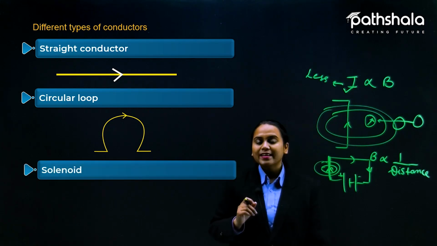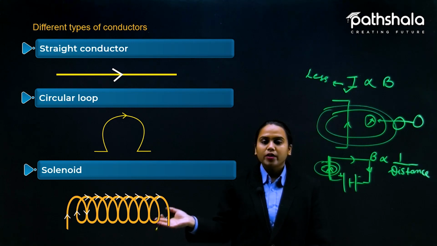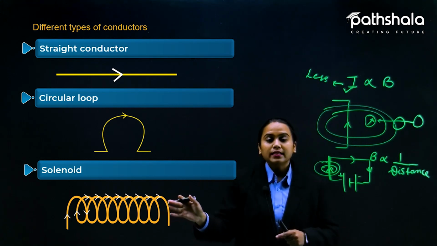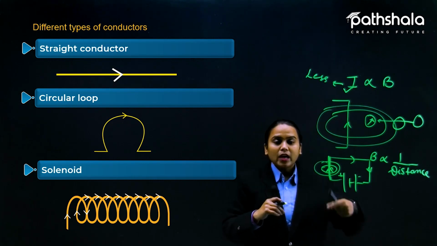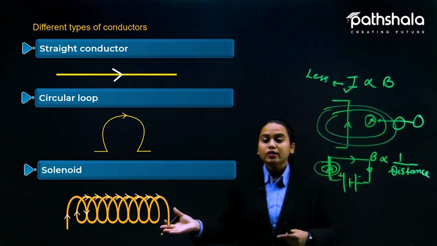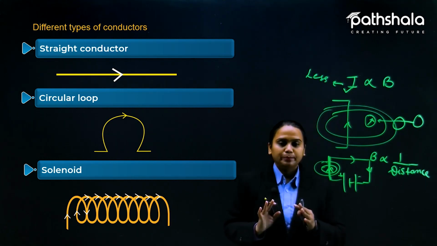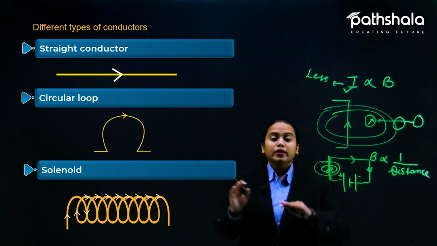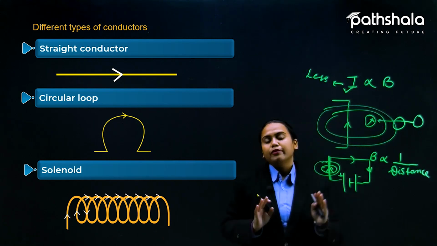And one more, that is the solenoid. This is the diagram for the solenoid. A circular loop is a single circle and this is multiple circles. When we roll it in multiple turns, though we keep the current the same, the number of coils is increasing, and that will increase the magnetic field.